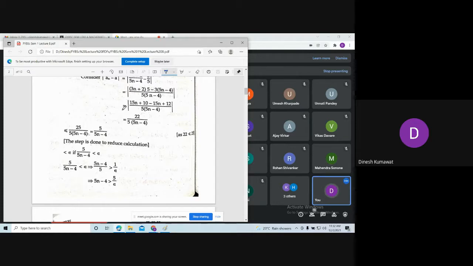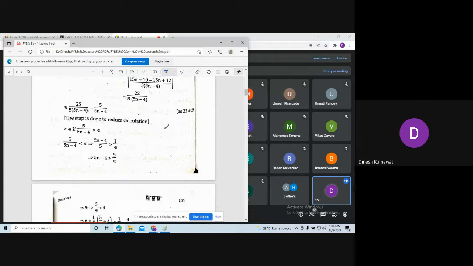But believe me, as we move further in this course and solve some examples based on that definition, it will be more clear to you. But please try to understand that definition. That is very important.